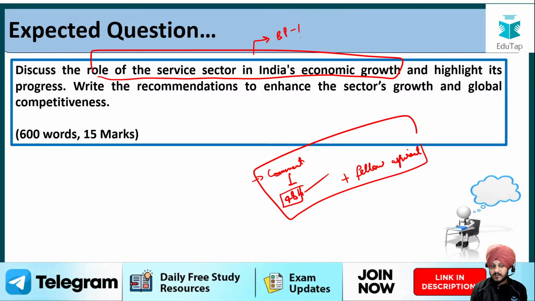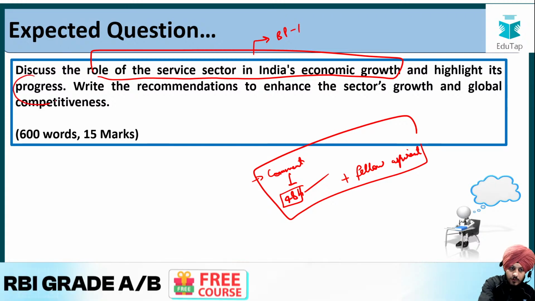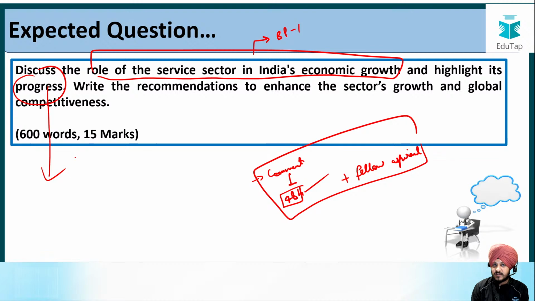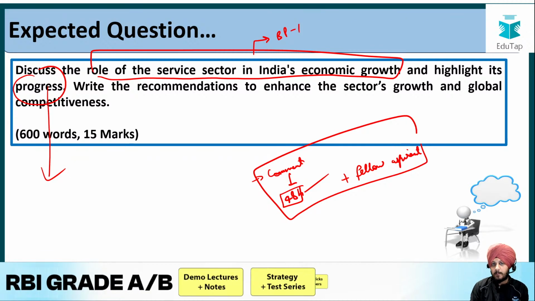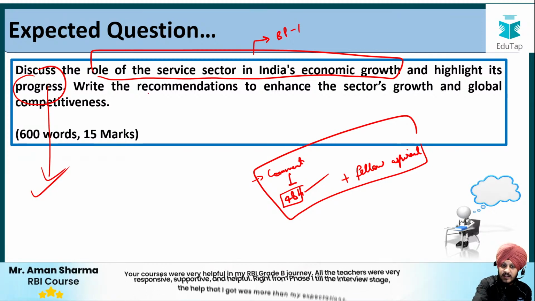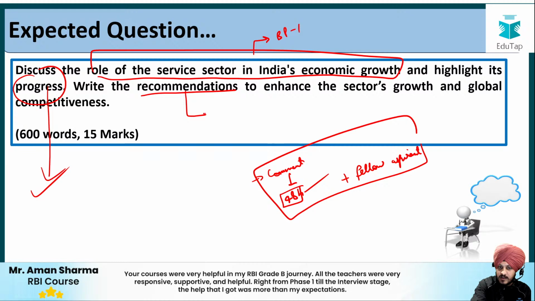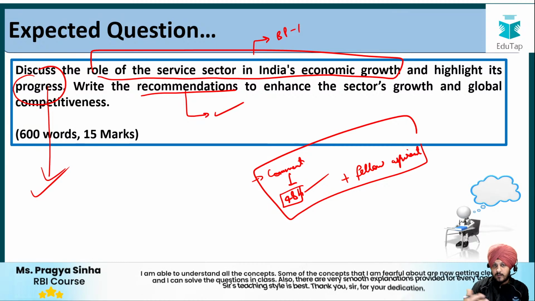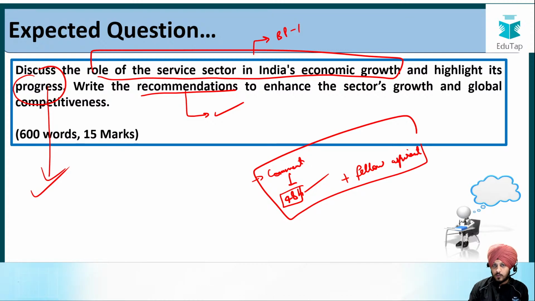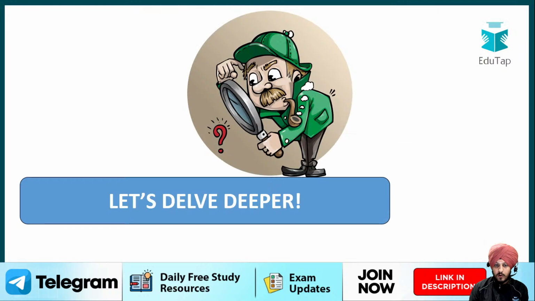Then, highlight its progress. We will talk about the progress of the different components of the service sector, and how those components are performing. We will see it very soon based on the highlights provided in the Economic Survey. Then we will see the recommendations also. Again, these recommendations we have taken from the Economic Survey only. I'm going to share a chart with you. You can follow that chart, use that information, and add it to your notes also, fine. So that is the overall idea.